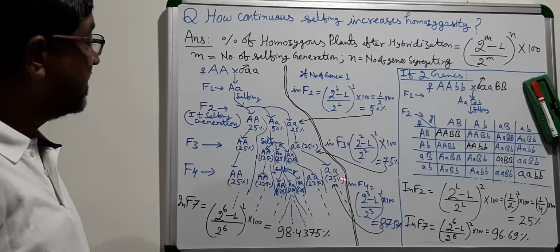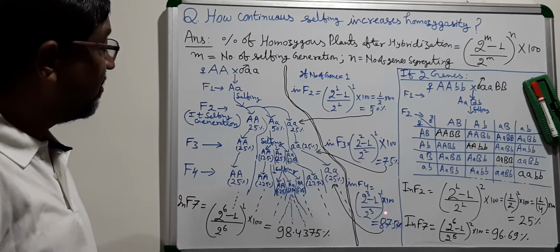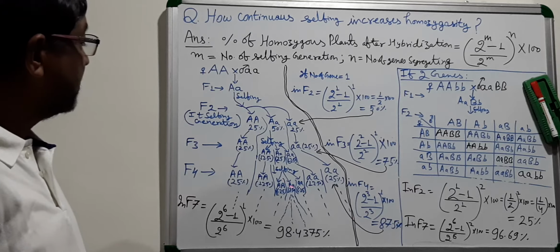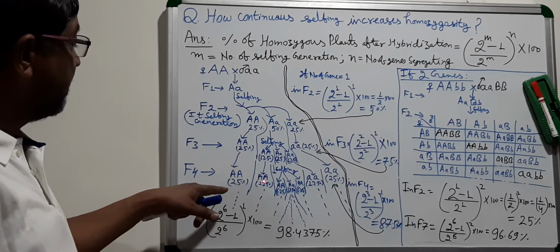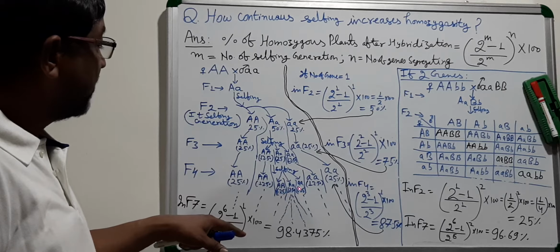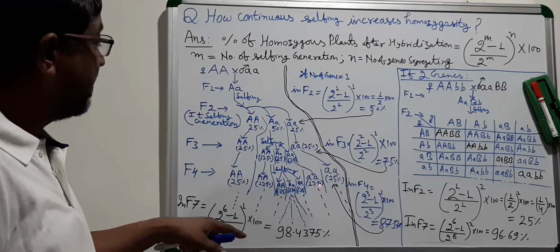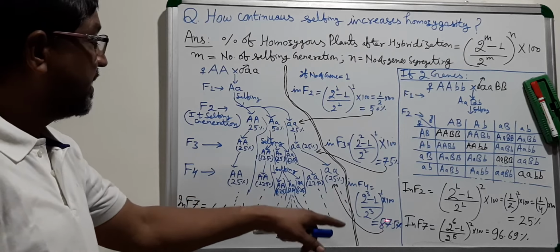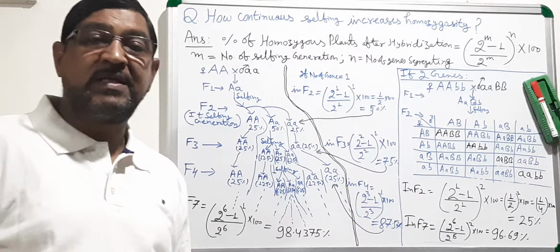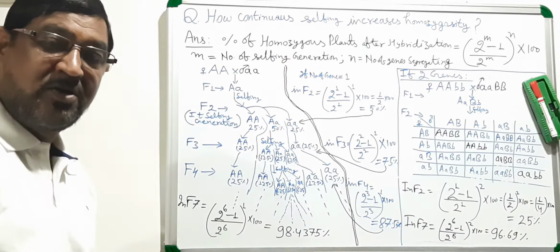Now you see in this F4 generation, as per formula, 87.5%. So if you calculate all these, 25, 12.5, 6.25, 6.25, 12.5, it will be 87.5%. So likewise, you have to calculate through the checkerboard.